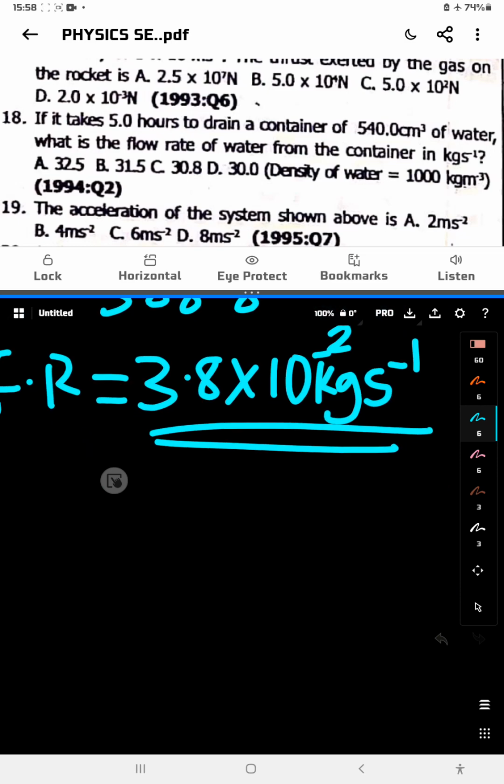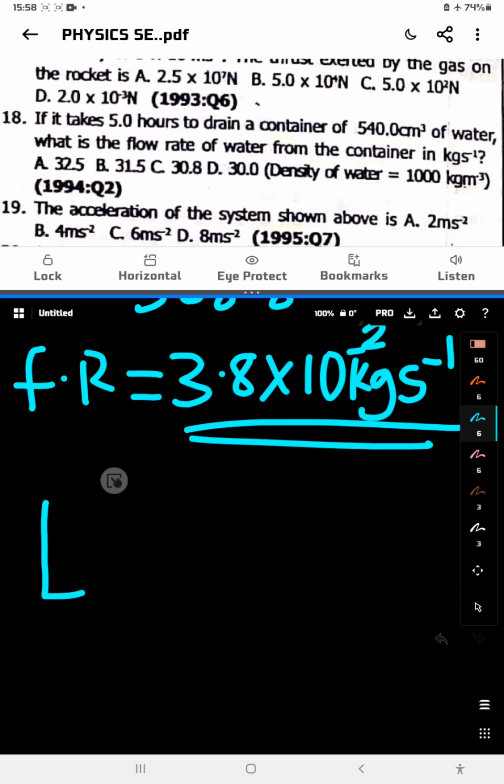That's it. Now I'll give you a task where you will try. Listen to the task below. The task you will solve is: if it takes 6 hours to drain a container of 750 centimeter cube of water, what is the flow rate of water from the container in kilograms per second? Take your density of water to be 1000 kilogram per meter cube. Don't change that 1000, the density of water is a constant value. Thanks for watching, and I will see you in the next one.